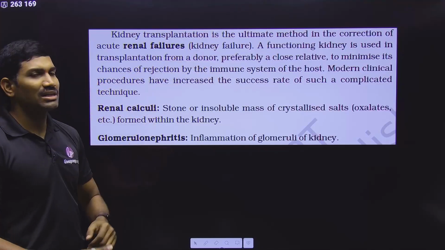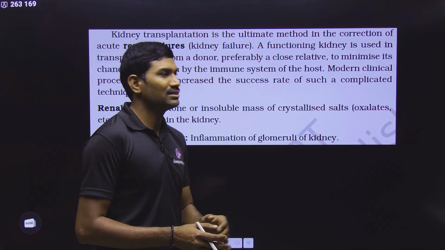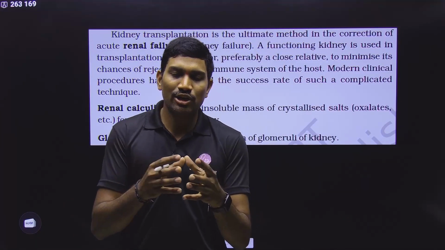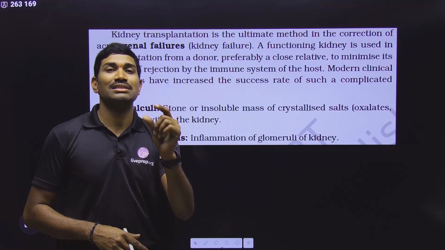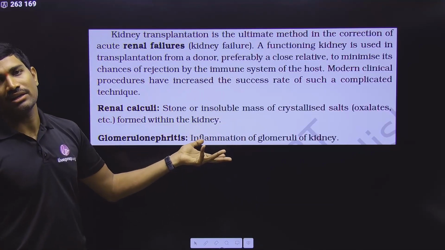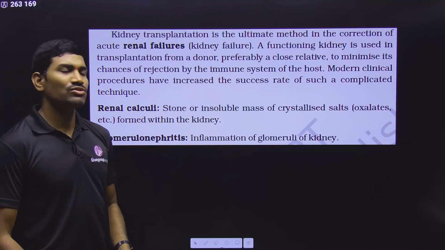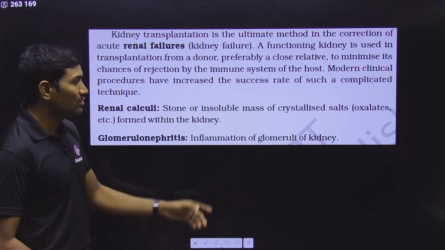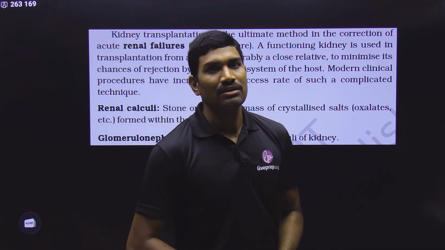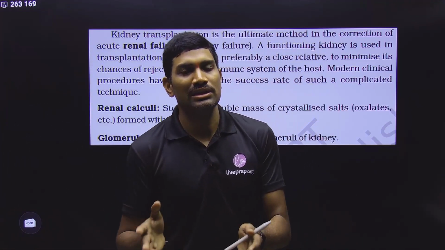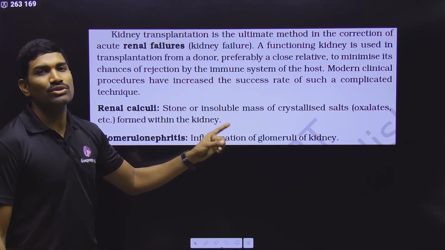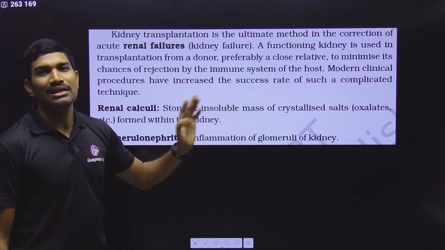And finally they are talking about renal calculi. Sometimes oxalates along with calcium and some other components accumulate, and finally become strong structures like stones, and these are called kidney stones or renal calculi. Not only in the kidney, they can be formed in other locations also. There are more problems with these renal calculi. Generally, those individuals who are not taking enough water have more chances of formation of renal calculi.